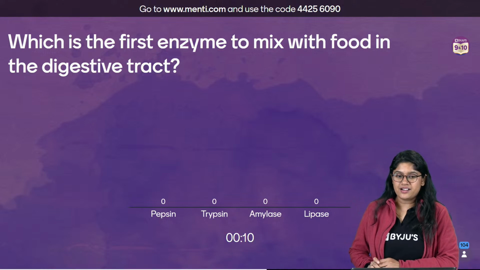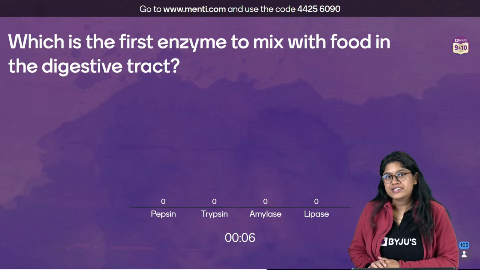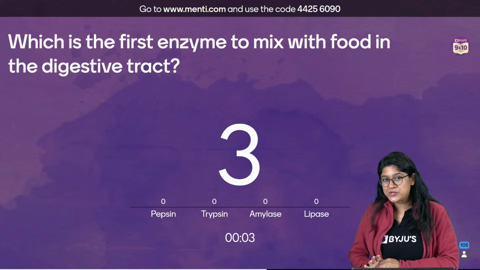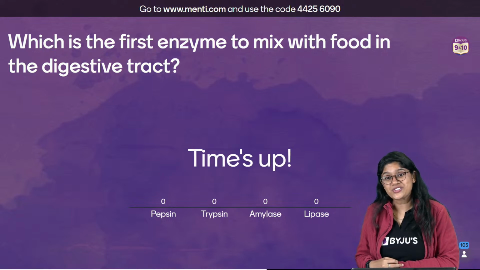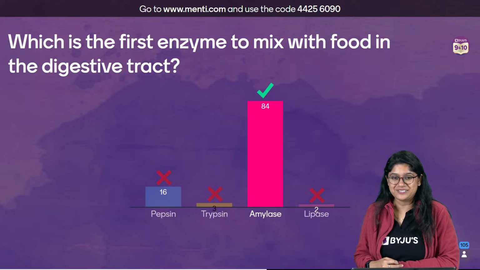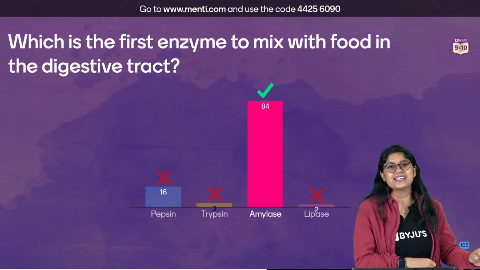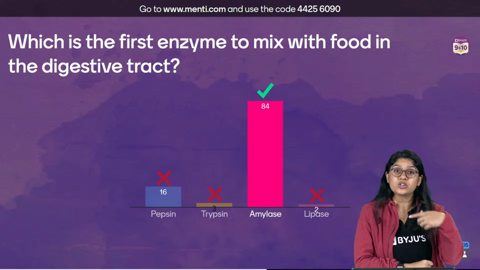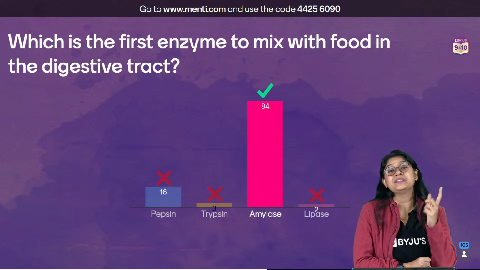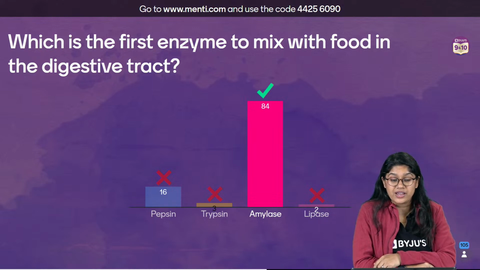And the correct answer is option number... I don't know why, this time the majority of the options are that particular option. It's okay, Shrishti. Good to know that you know the answer. Very good. Amylase, right? Salivary amylase, which is present in the mouth, is the first enzyme to get in contact with the food and help in the breakdown of the carbohydrates. Very good.